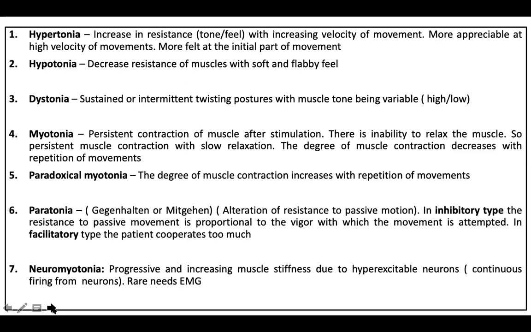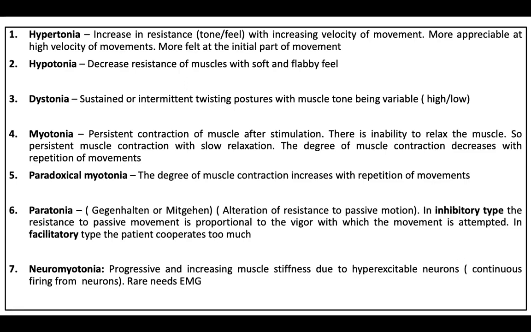So a tone is a normal inherent resistance felt by the examiner. And if that inherent resistance is felt as increased with increasing velocity of movement of a joint by the examiner, then you call it hypertonia. So hypertonia is an increase in the resistance which is felt by the examiner by increasing the velocity of movements across the joint, okay? And it is more felt at the initial part of the movement. And then what is hypotonia? Hypotonia is the decreased resistance of muscles which is felt by the examiner while doing a range of movements across a joint.